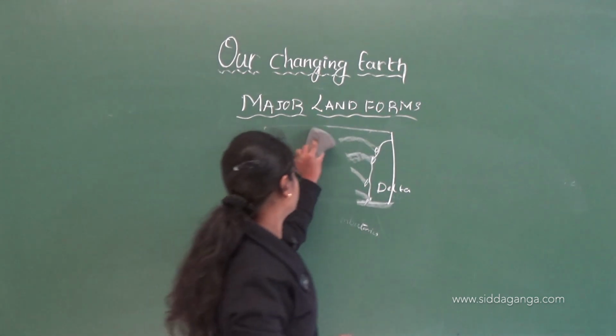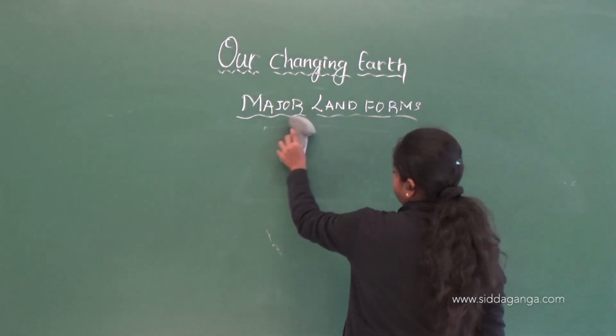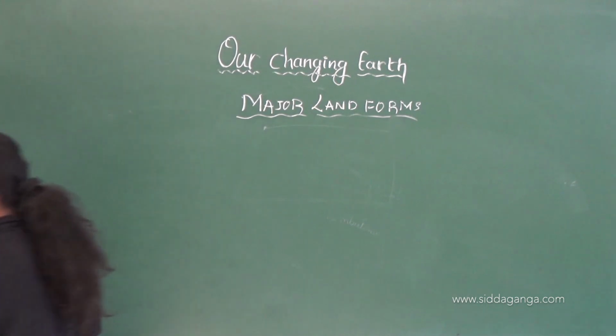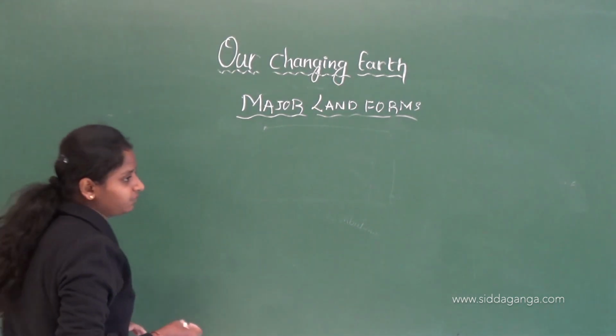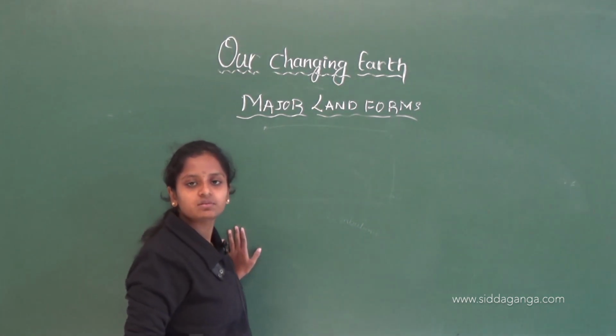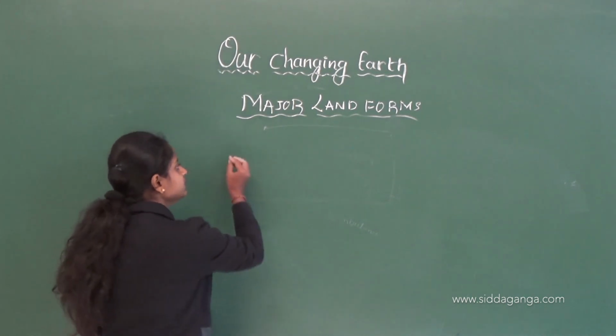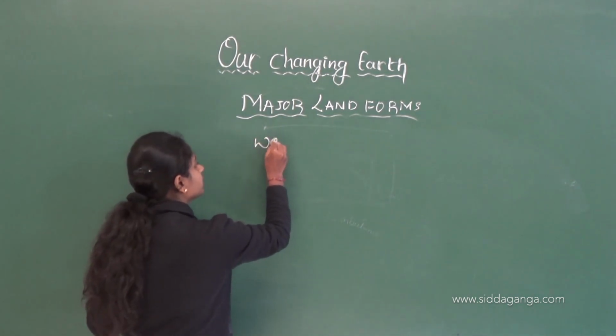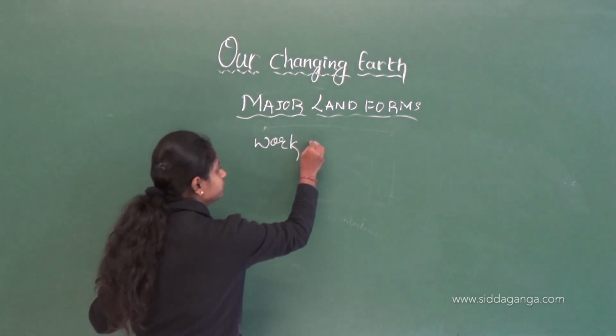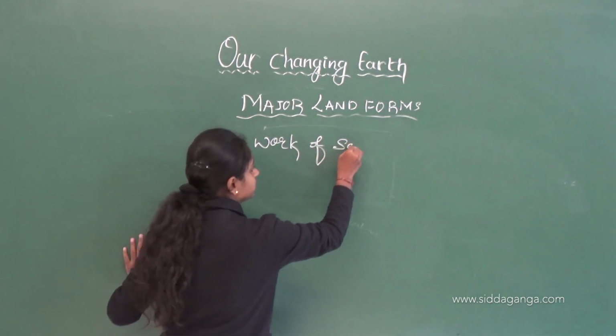Next, we will move on to the next topic, the work of sea water. Now, we have seen the work of the river water. We will see the work of sea water.